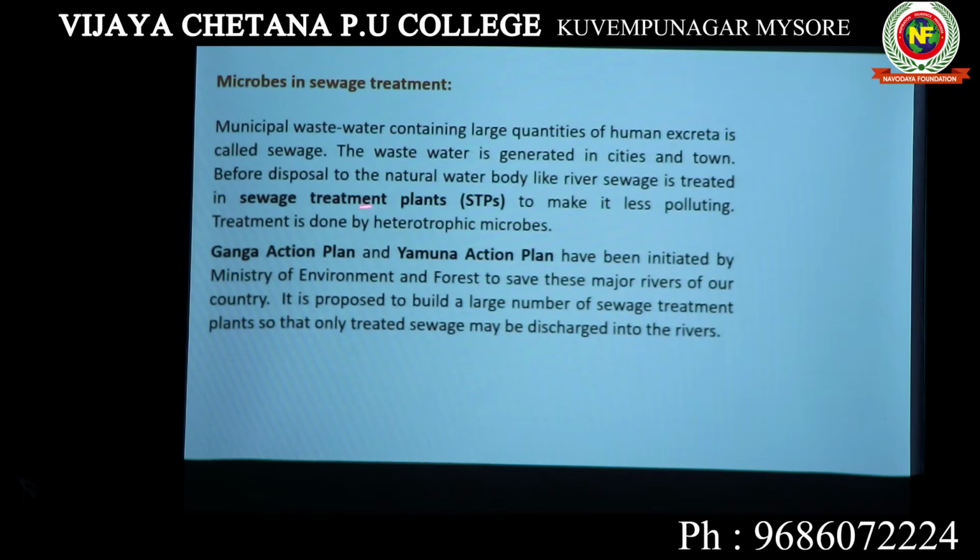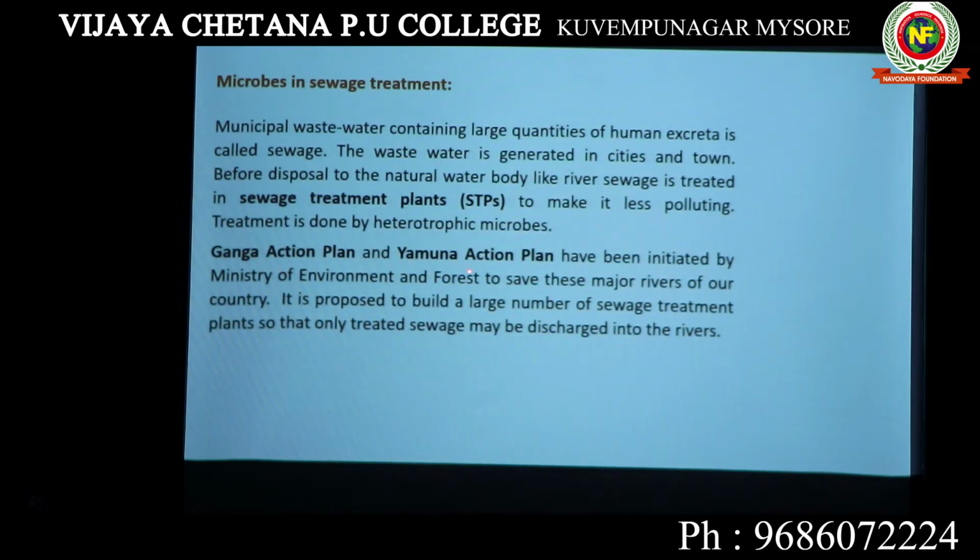Now, which are the different plans our government has undertaken in order to clean the water? You might be knowing about the Ganga Action Plan, where we are planning to clean our holy river Ganga completely. Yamuna Action Plan, again it is a plan undertaken in order to clean the Yamuna river.